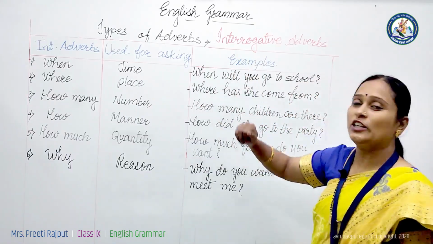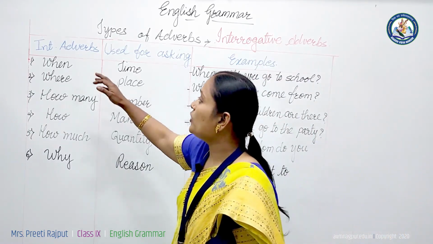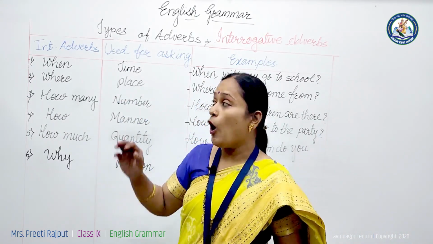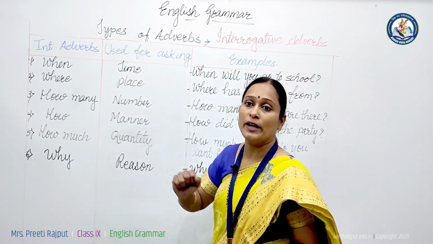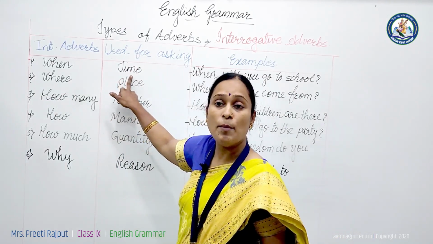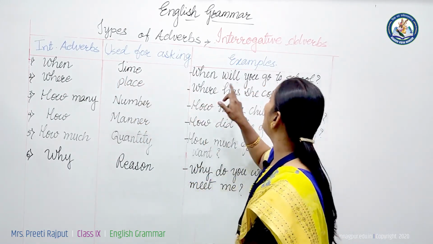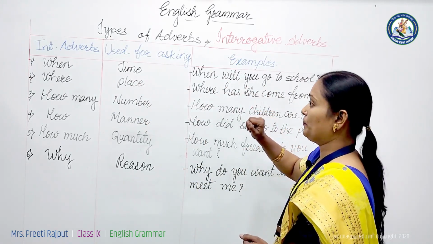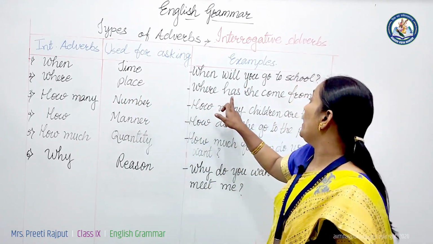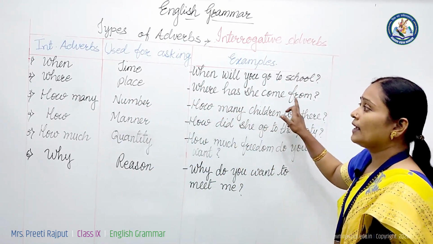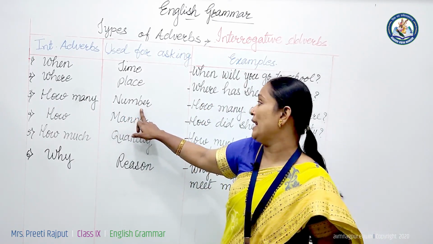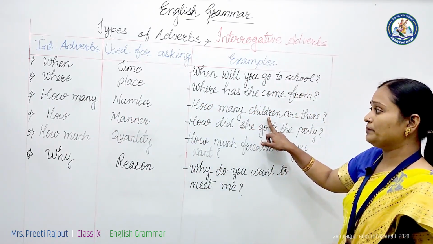Now we will see interrogative adverbs, another category. Interrogative adverbs, as the name suggests, are used for asking questions. All WH words are used as interrogative adverbs. When is used to ask about the time of an action. For example, when will you go to school? Where is used to ask about the place of an action. Where has she come from? How many is used to ask about the number. How many children are there?